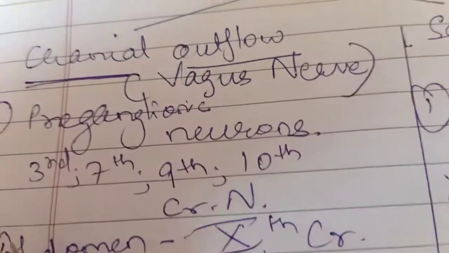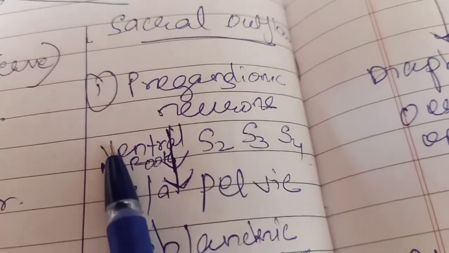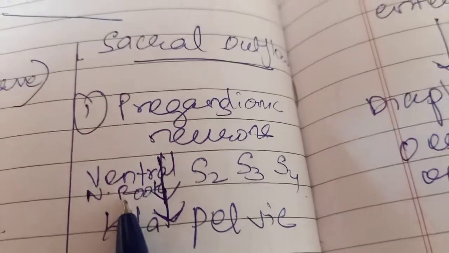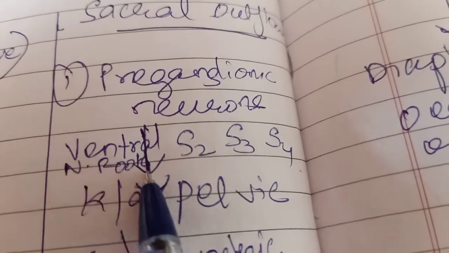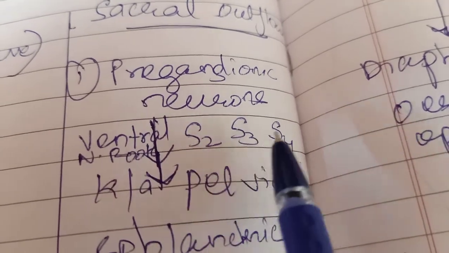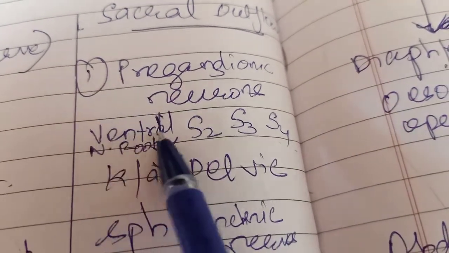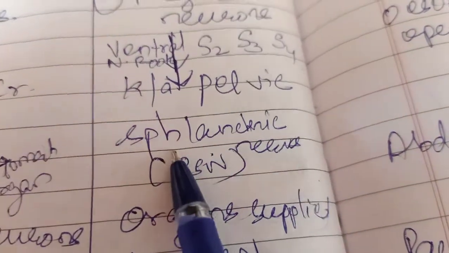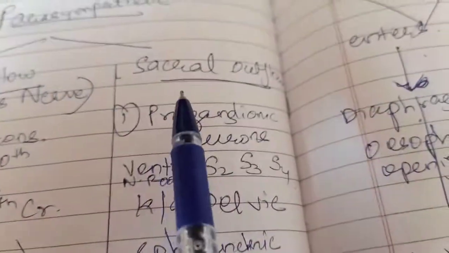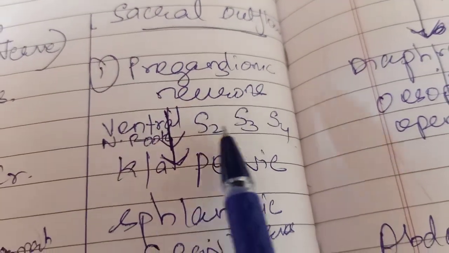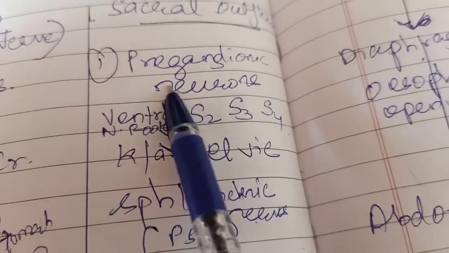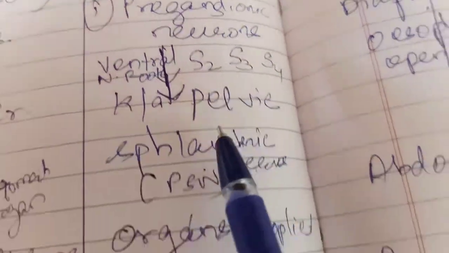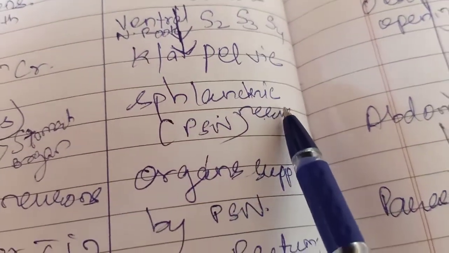Now I will talk about the sacral outflow. What is the sacral outflow? From the ventral nerve roots of sacral vertebrae 2nd, 3rd and 4th, preganglionic neurons arise, and these are known as pelvic splanchnic nerves.